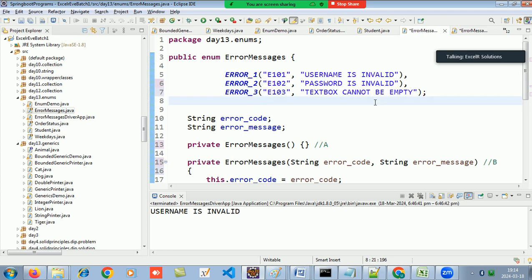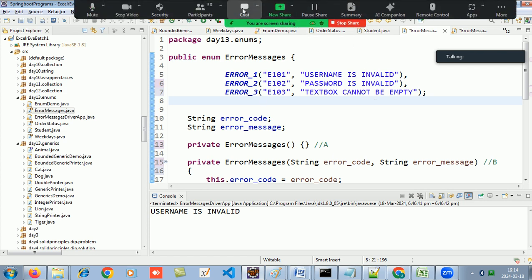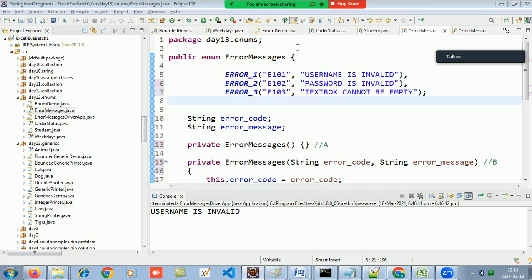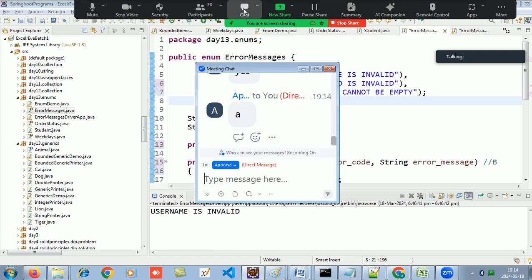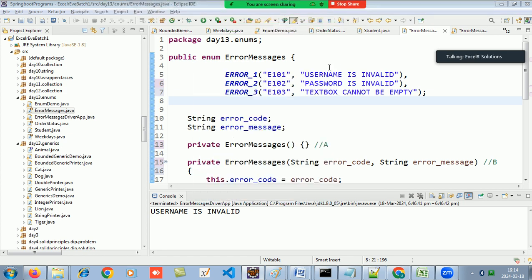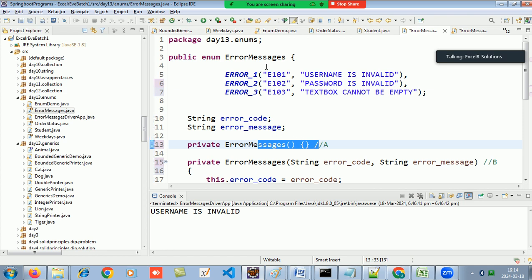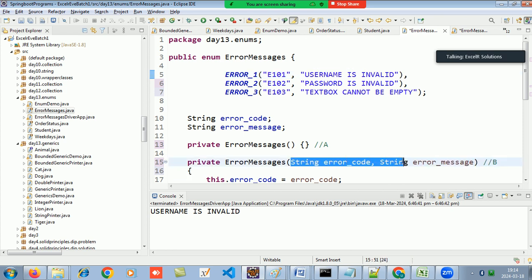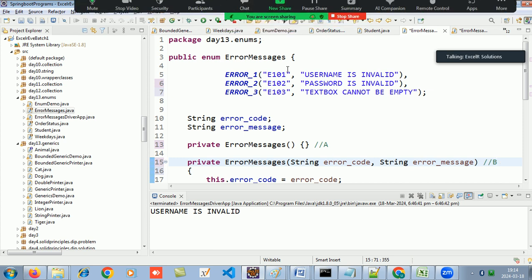A constructor. How come A constructor? A constructor is blank. Here I am passing a string and a string. Which is that constructor which is taking string and string? That is the constructor being used to create these objects.